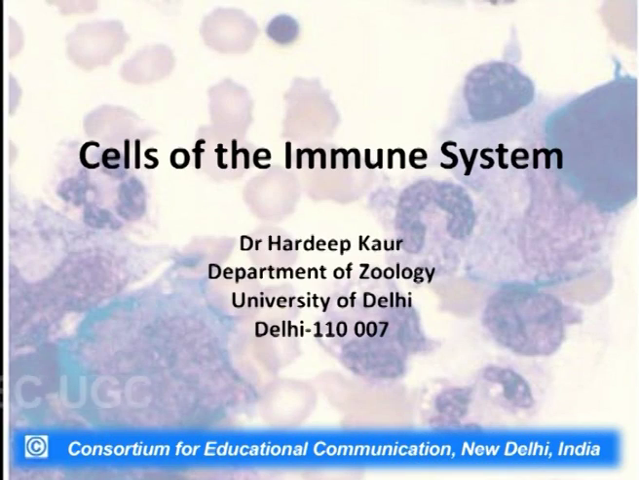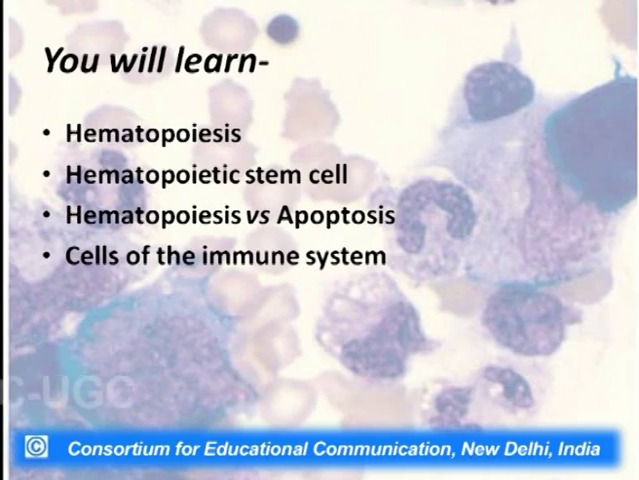We have to maintain an effective balance. It is the function of the immune system to have a very important balance within our body to ensure that all kinds of pathogens are devoured or are killed within our body. Now, coming to the main important force of the immune system, the cells of the immune system which are responsible for providing an effective protection within us, let us come to this topic. After this lecture, you will be able to understand what is hematopoiesis, the hematopoietic stem cells, how hematopoiesis is different from apoptosis, and finally, the cells of the immune system.